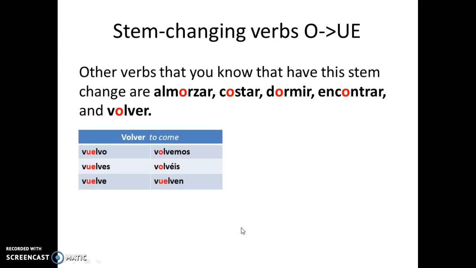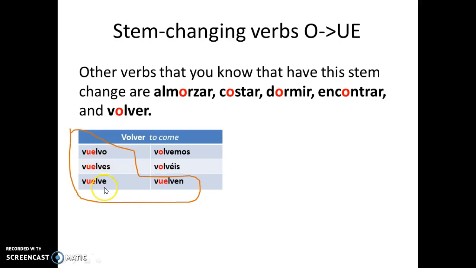Volver means to come back. Vuelvo, vuelves, vuelve, volvemos, volvéis, vuelven. Notice that the previous verbs had AR endings. This is a verb that has an ER ending. So you have to keep in mind when you're conjugating to put the correct endings on. The endings for an ER verb are O, es, e, emos, éis, en. And the O in the root changes from O to UE. There's your boot. La bota.